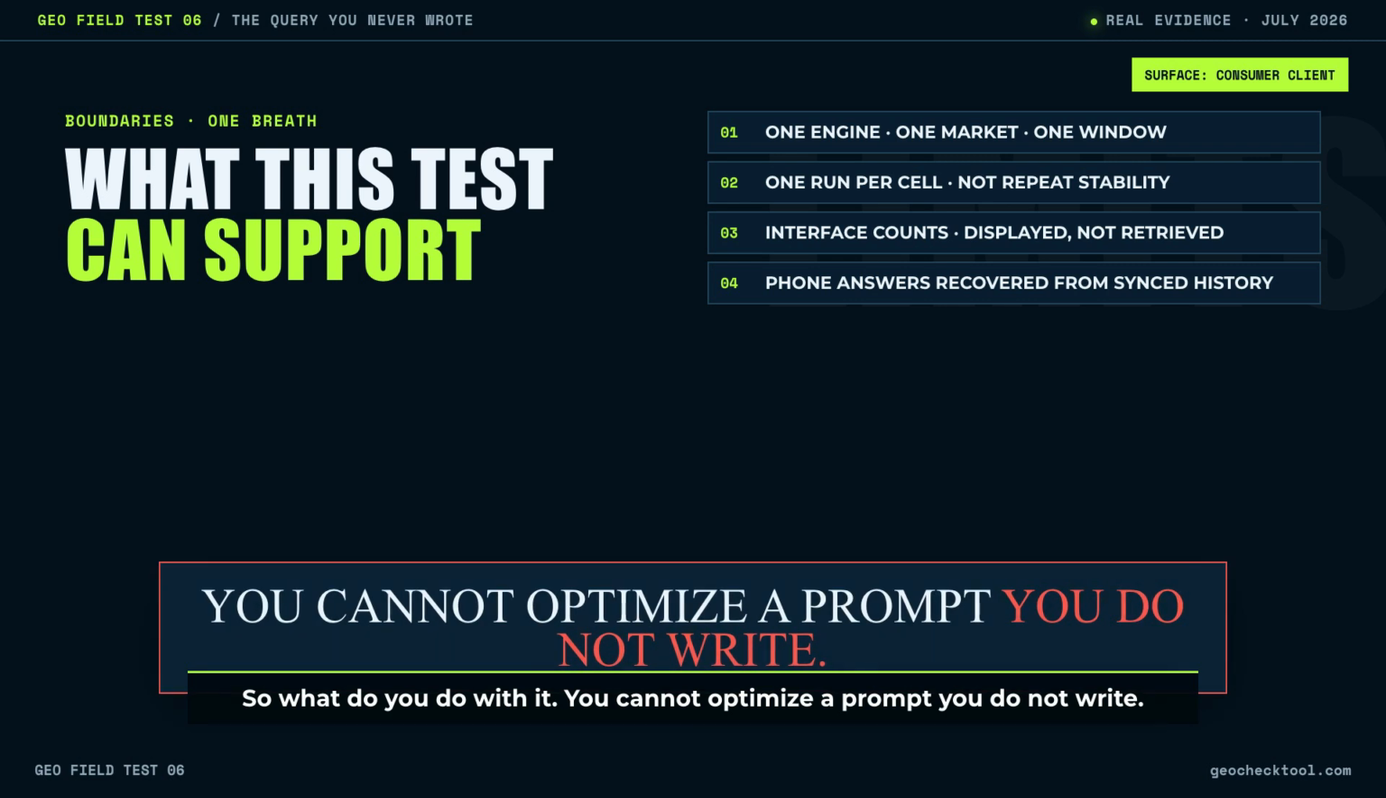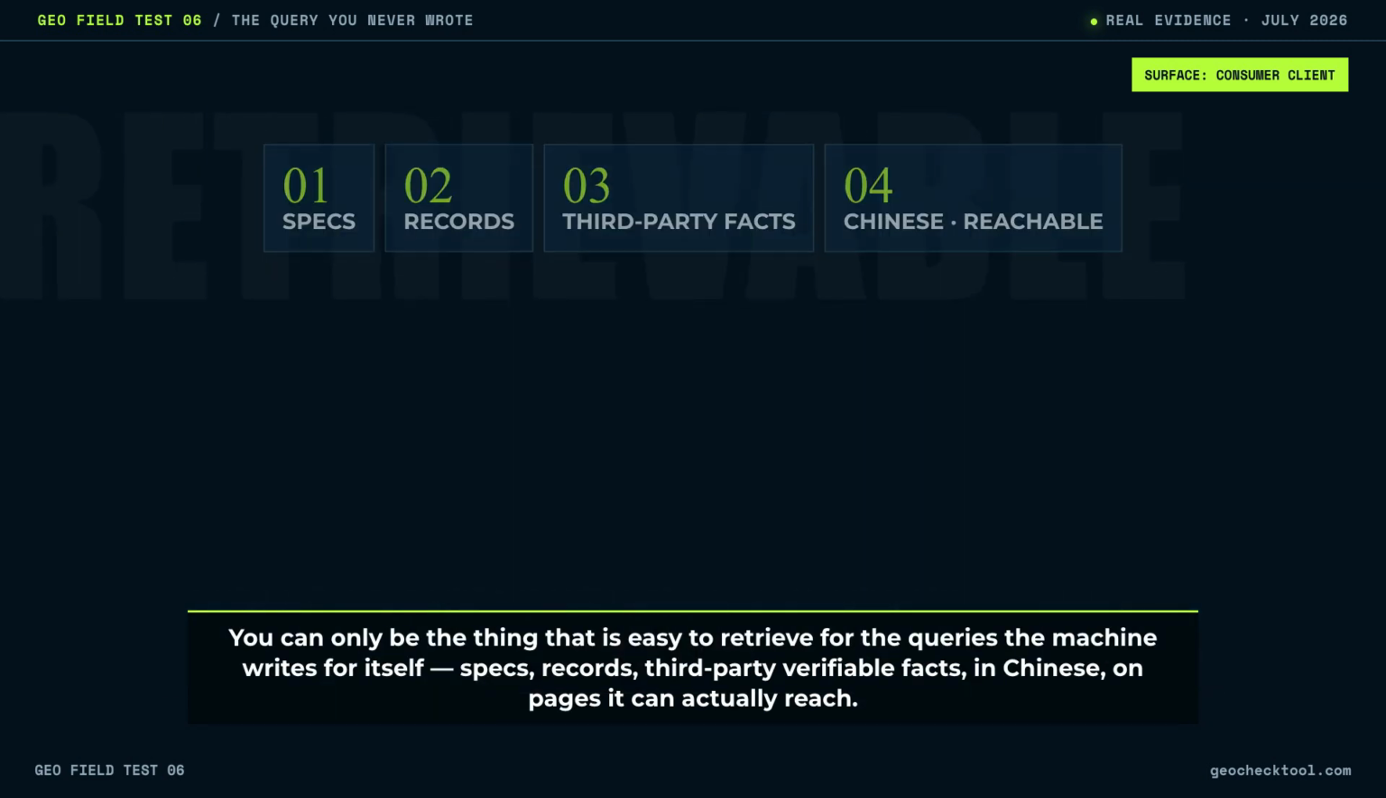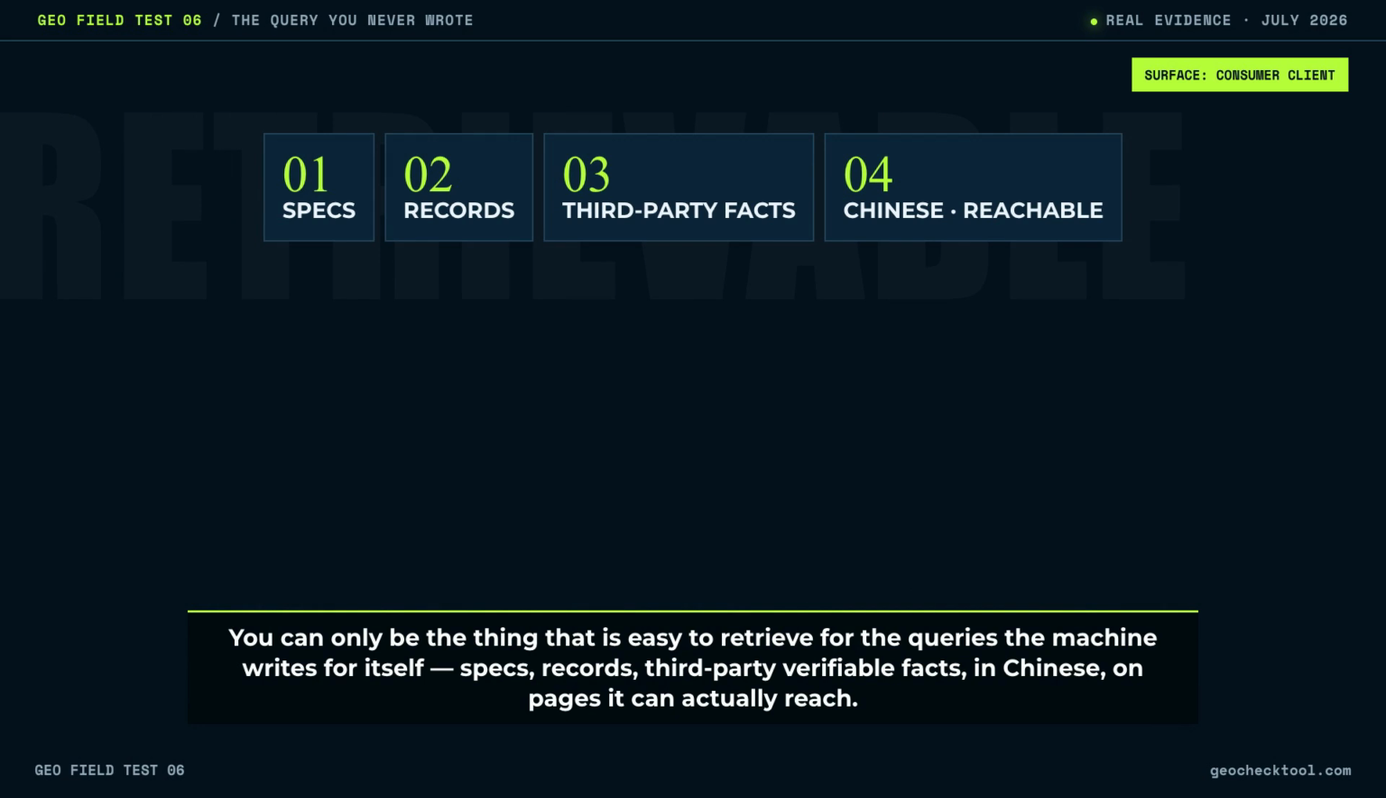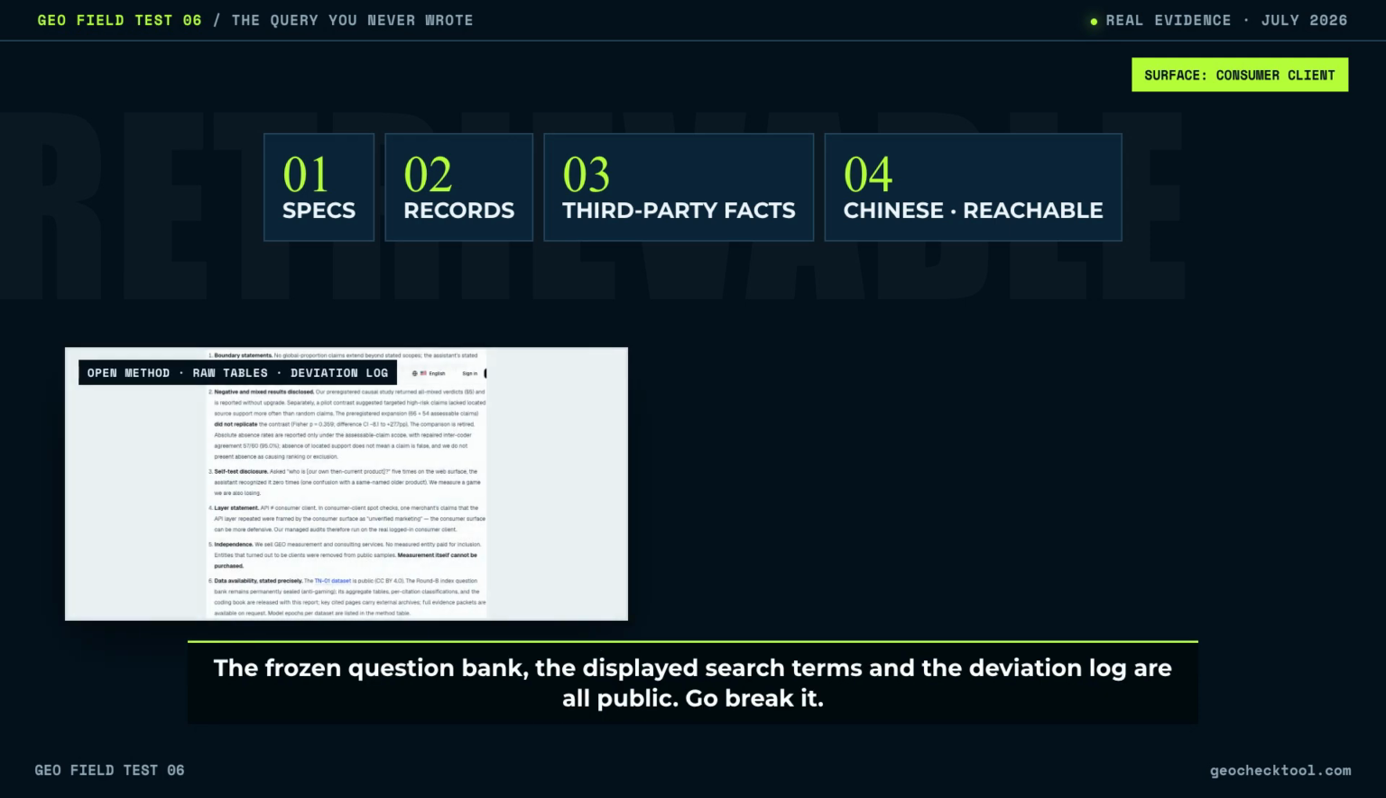So what do you do with it? You cannot optimize a prompt you do not write. You can only be the thing that is easy to retrieve for the queries the machine writes for itself. Specs, records, third-party verifiable facts in Chinese, on pages it can actually reach. The frozen question bank, the displayed search terms and the deviation log are all public.